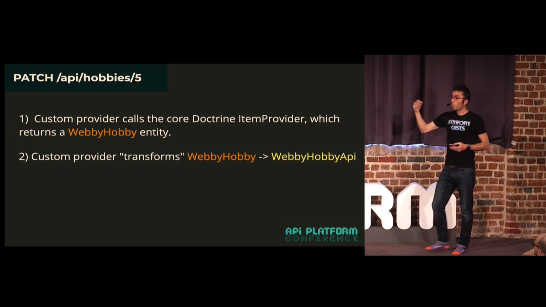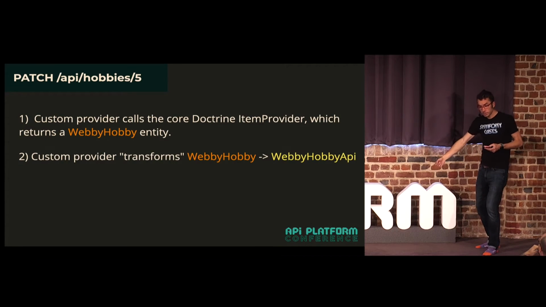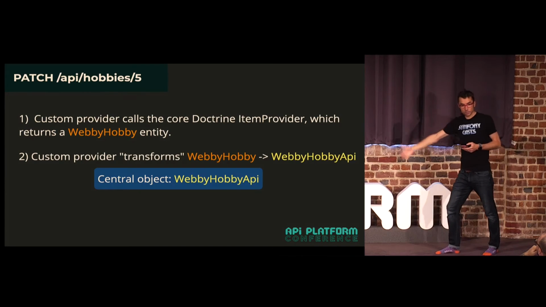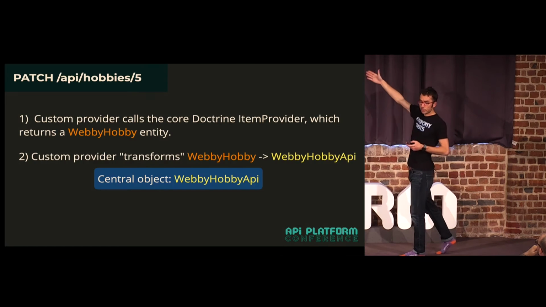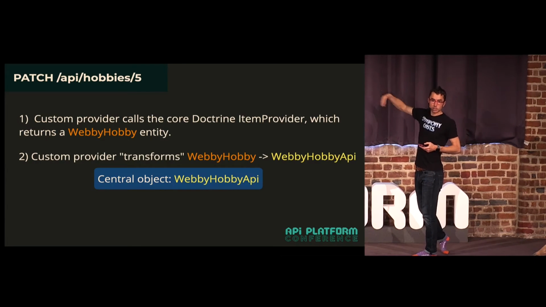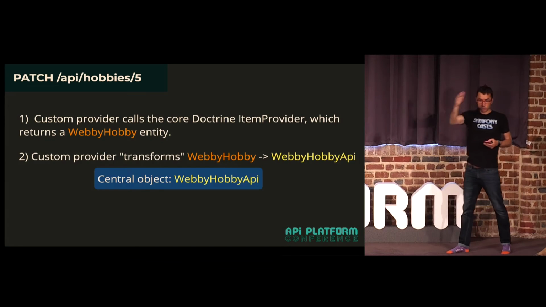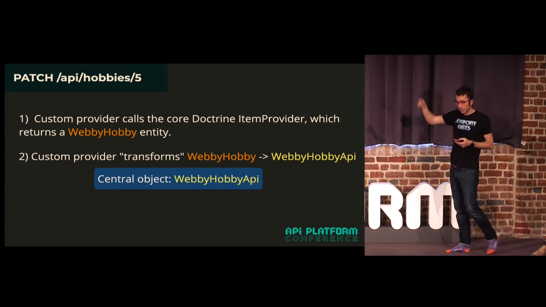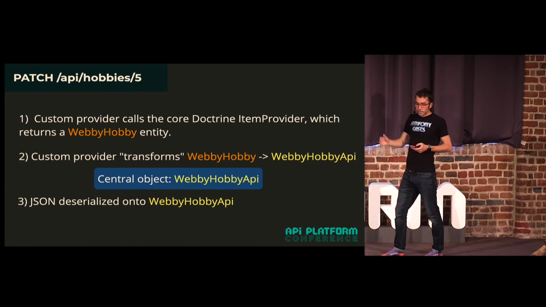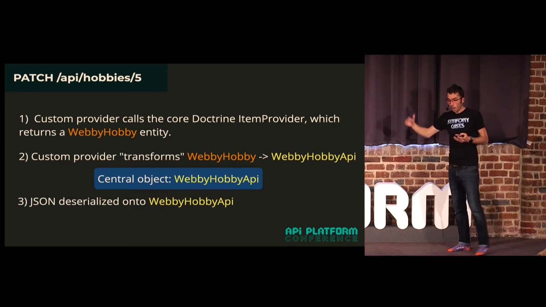And remember, whatever our provider returns becomes the central object. So suddenly the Webby Hobby API is going to be the central object instead of the entity, which was the central object before we added this. And then that JSON is going to be deserialized onto the Webby Hobby API object.